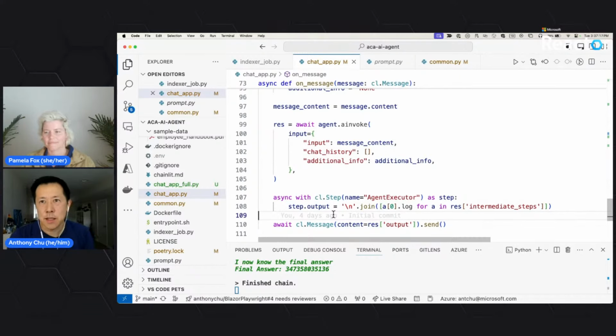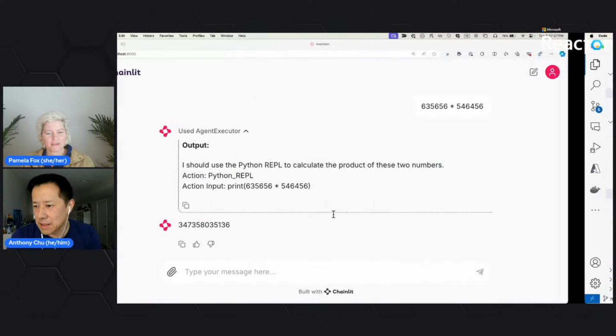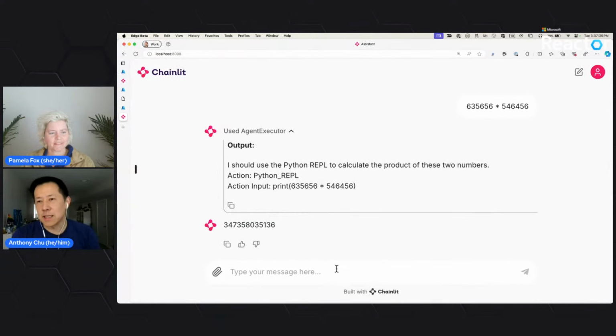But can you think of things that can go wrong if I were to run this app in production? Well, where are you executing the Python code right now? It's running in the same process as my application. So in this case, my computer. And then when I deploy it to the cloud, it would be in the same process space as my server. Right. So that's really bad.